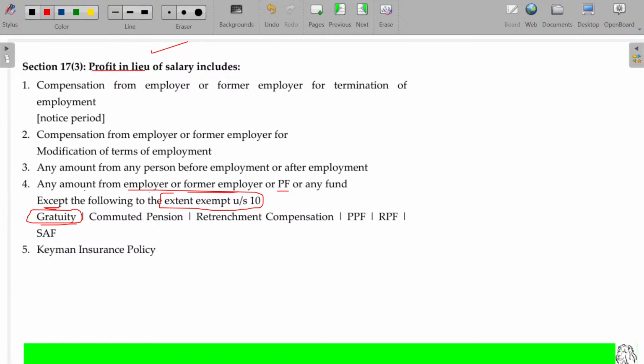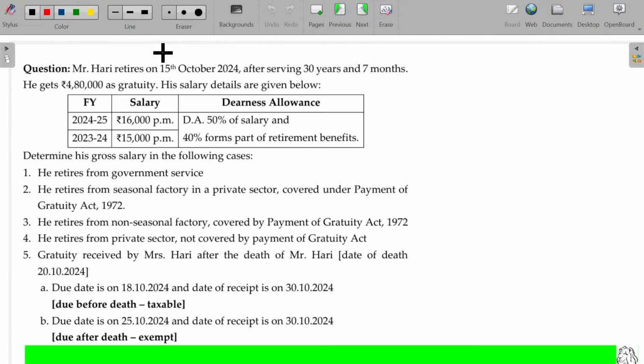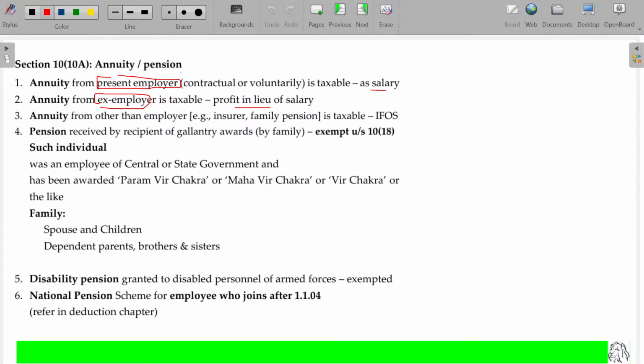Any amount from the employer or former employer, or a provident fund or any fund of the former employer, other than the extent of exemption, will be considered as profit in lieu of salary. The extent of exemption, and commuted pension, is not going to be taxable. Is that okay? So the rest will be considered as profit in lieu of salary. So here, any annuity you are receiving from the present employer is taxable as salary. From the ex-employer, it is taxable as profit in lieu of salary.